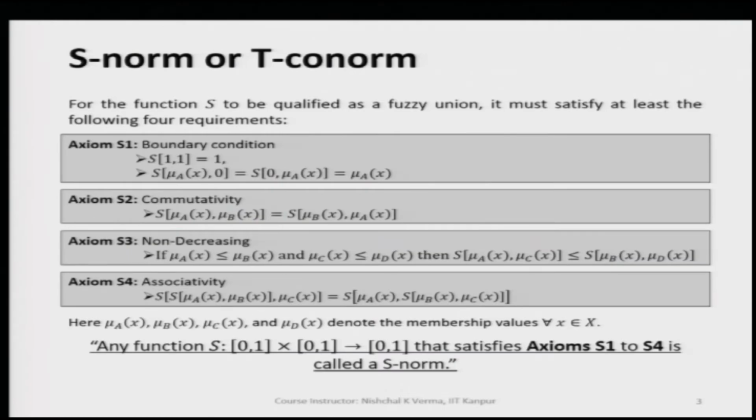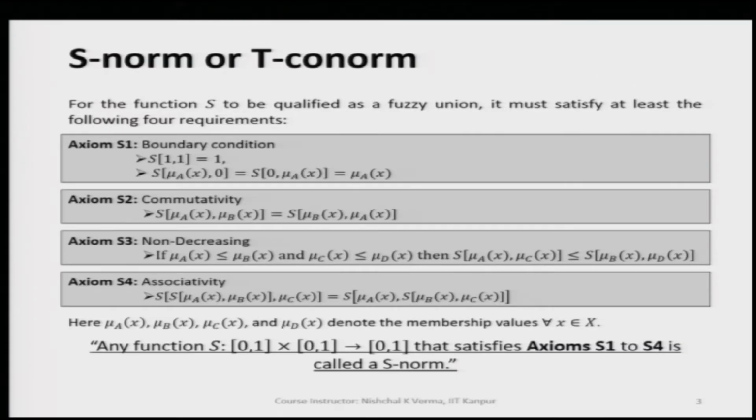Now, on the same lines as we discussed the T norms in the last couple of lectures, we have here 4 axioms. Any operator that satisfies all 4 axioms S1, S2, S3, S4 will qualify to be called an S norm or T co-norm.